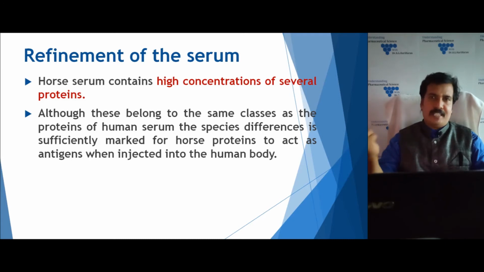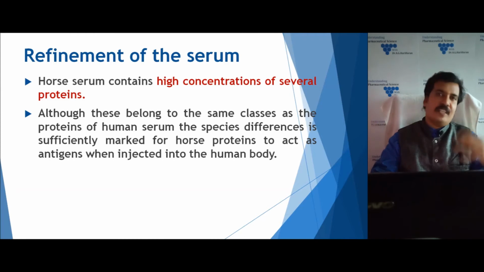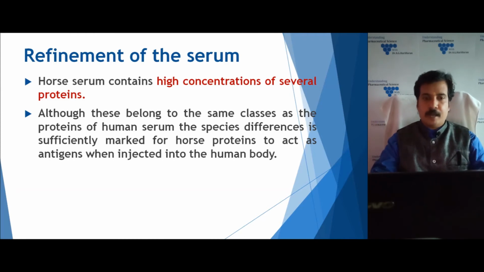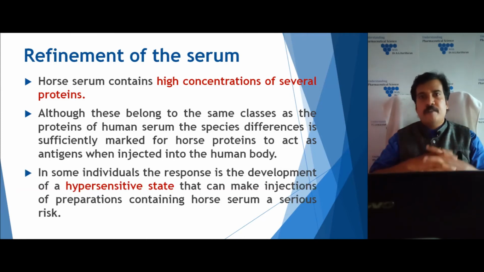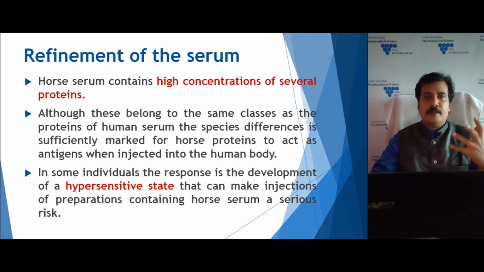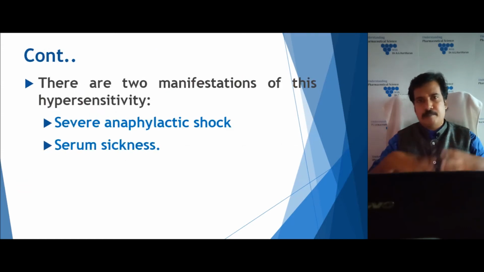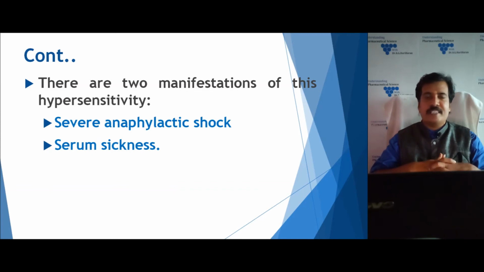Our body has an ability to produce antibody against these horse proteins. If it is producing, it's well and good, but sometimes certain individuals will develop a hypersensitivity state after the administration of this antitoxin, because of the presence of a trace amount of this horse protein. Generally the two manifestations we can see because of this horse protein are severe anaphylactic shock and serum sickness. Out of these, severe anaphylactic shock is a very dangerous condition.